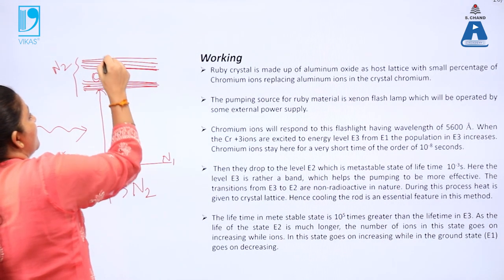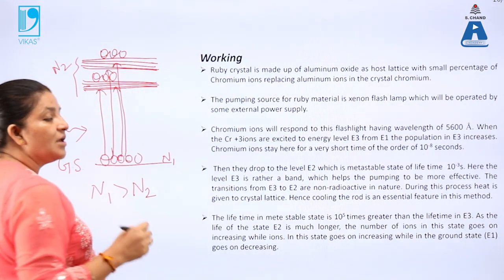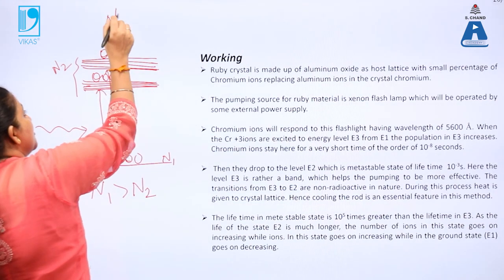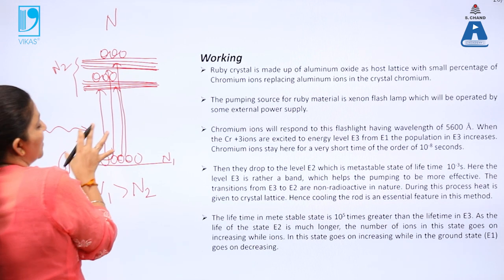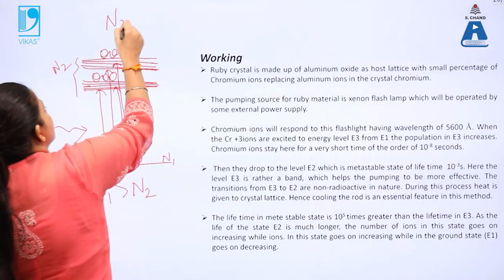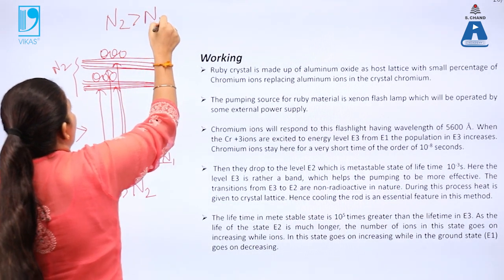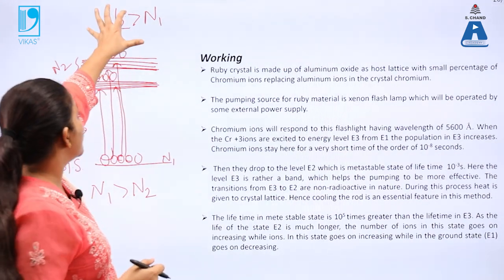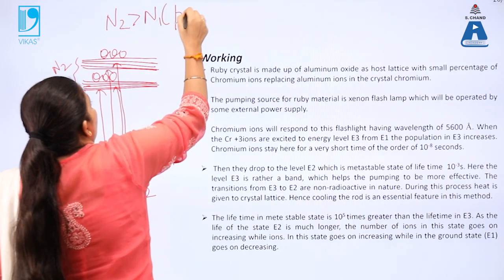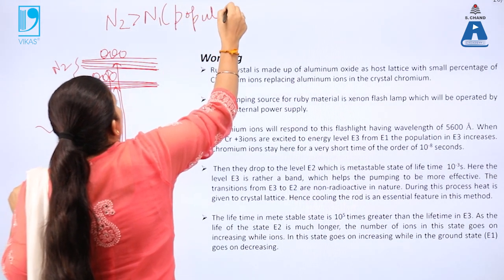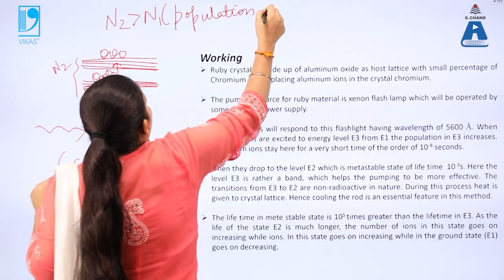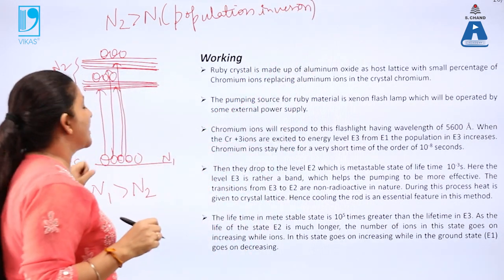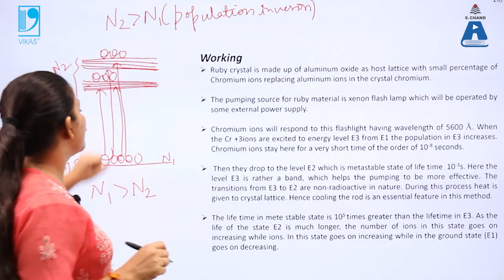So that means the number of atoms present will now be more in the excited state than in the ground state. When stimulated absorption is done, in this case N2 will be more than N1. So this is the condition of population inversion. A large number of atoms are present in the excited state than in the ground state.